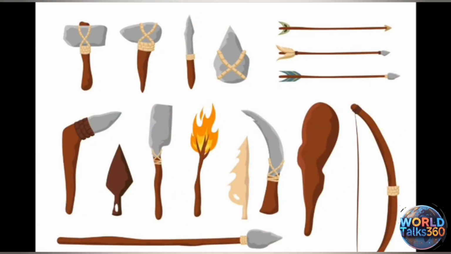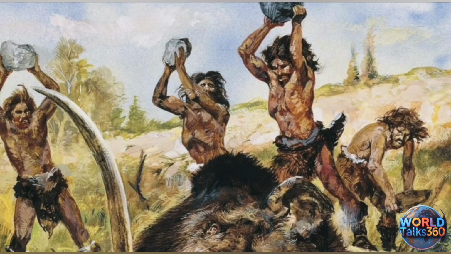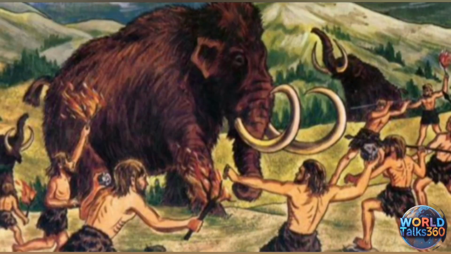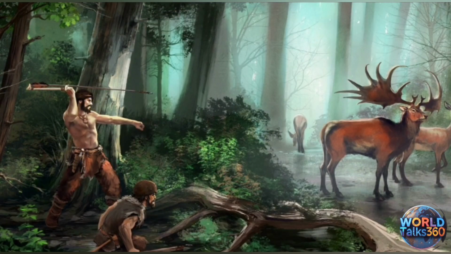Their tools were rough and sharp, and they mostly used stone hand axes. For clothing, they used animal skins. The animals they hunted, they used their skins to make clothes. To protect themselves from wild animals, they lived at some distance from forests, so they could stay safe and still hunt animals when needed. Their food usually included woolly mammoths with long hair, deer, and other animals. They cooked all these things using fire and then ate them. Besides this, they also used fruits and dry fruits.